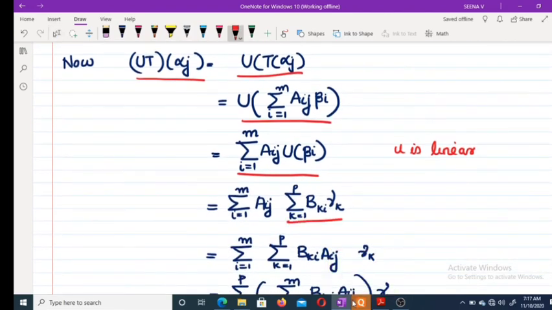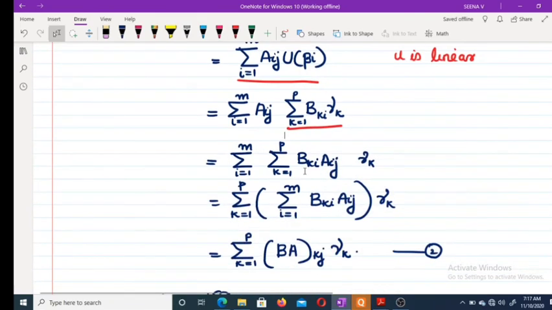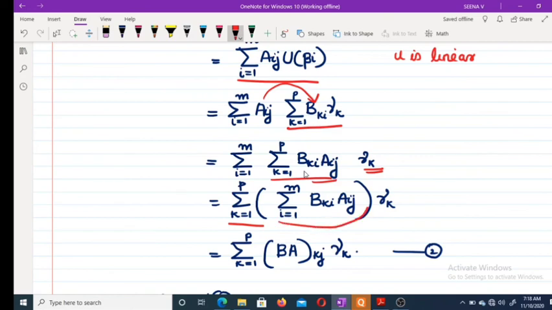Now just to rearrange, we take this here and write it like this, with gamma k, and we are again changing: sigma k varies from 1 to p, sigma i varies from 1 to m, b k i a i j into gamma k. If you look at this, we have already discussed this one.